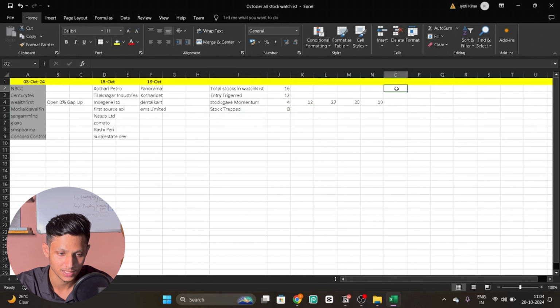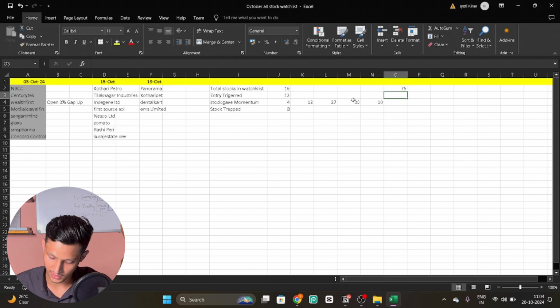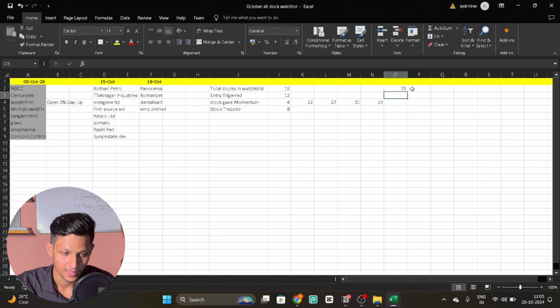So let's try to find out the percentage terms. What are the overall numbers? Total stocks in the watch list, how many? 12 stocks I got entry triggered. So what is the percentage? If I divide 12 by 16 into 100, so 75%, right? Just let me check. Yeah, 75%. Out of 100 stocks, I would get entry triggered in 75% of the stocks, whatever the number is. So 75%. And let's move to the stocks which gave momentum.